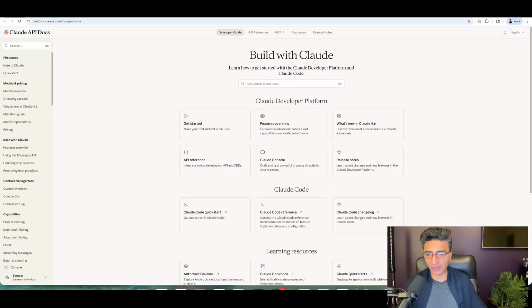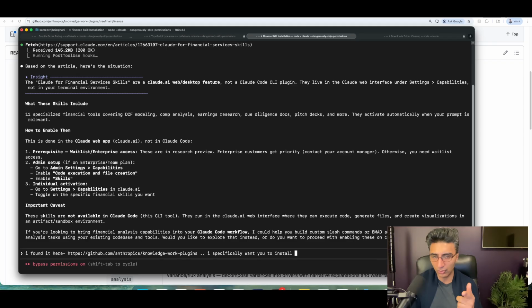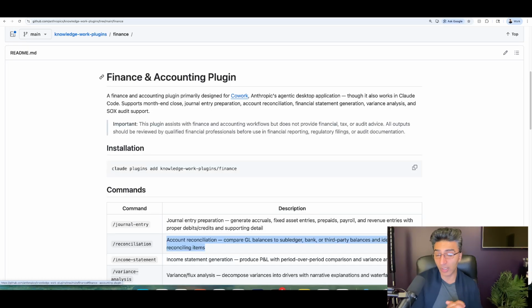But my issue specifically, which is why I'm looking at some of these knowledge work plugins, is that if I want to build my own reconciliation, my own version of QuickBooks that doesn't require me to go in and submit every transaction and confirm everything, I can build my own tools. And so this is why a lot of people talk about the death of SaaS. Tools like QuickBooks or Asana or, I don't know, Trello, for example, all these tools out there can be created with one prompt. You can use Claude to go off and create your own version of it. And the beauty is you can customize it to the way that you want it to work.